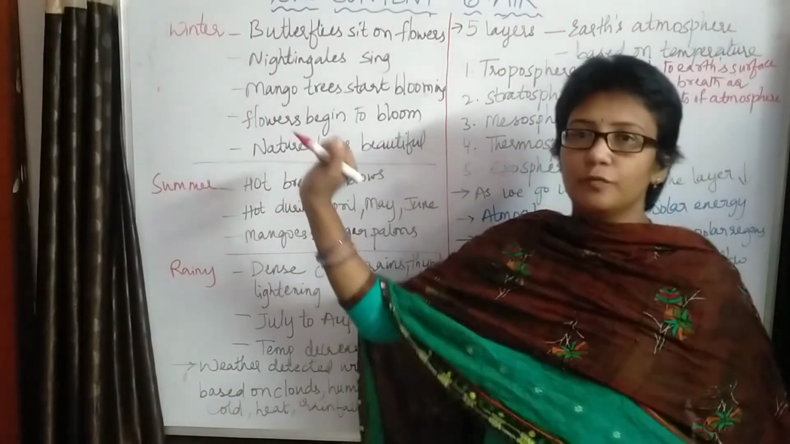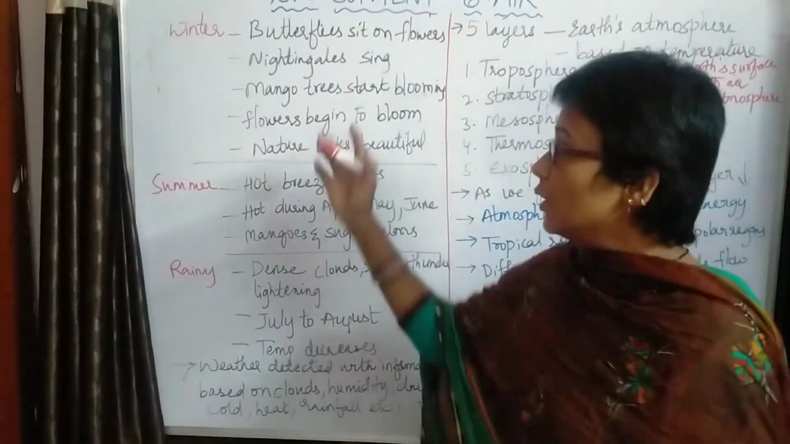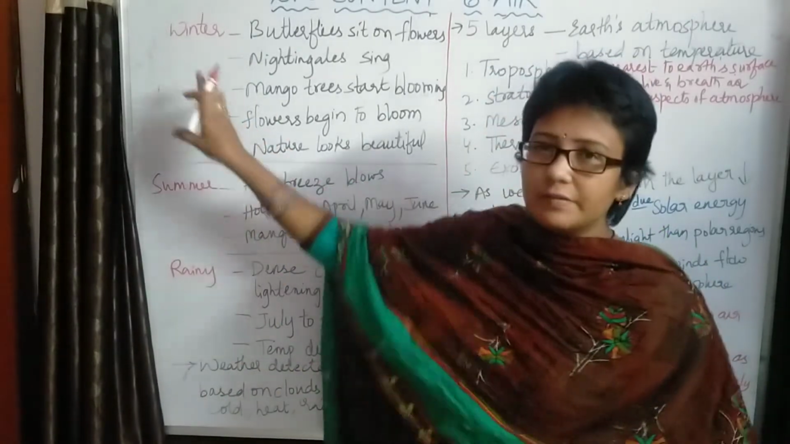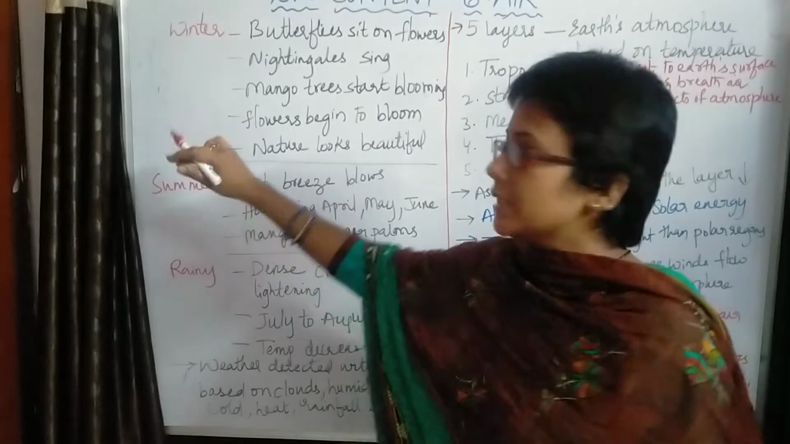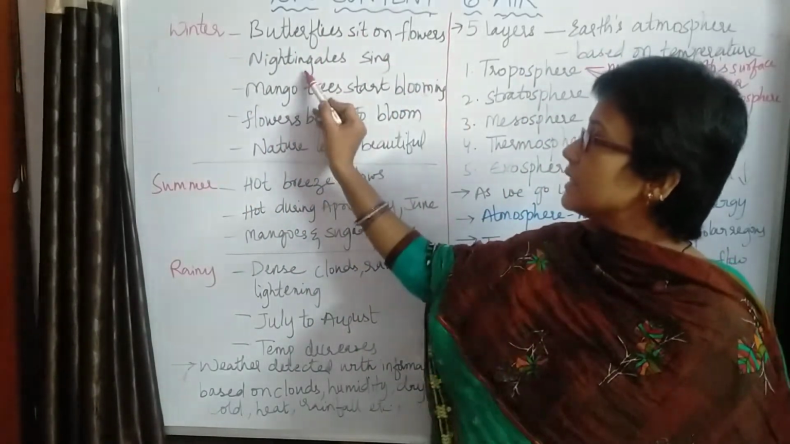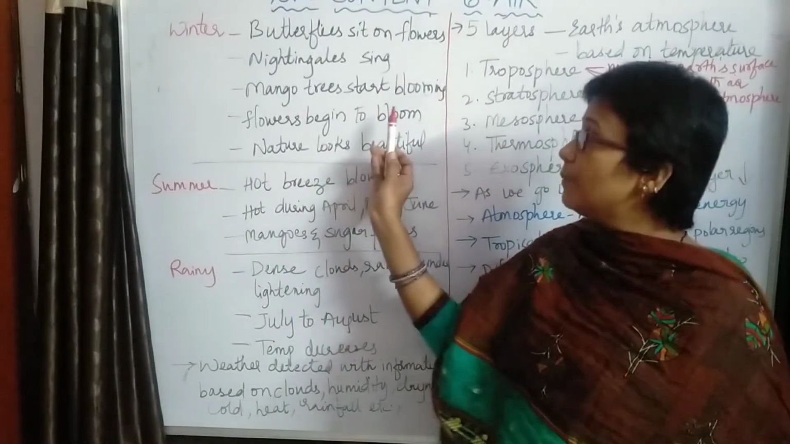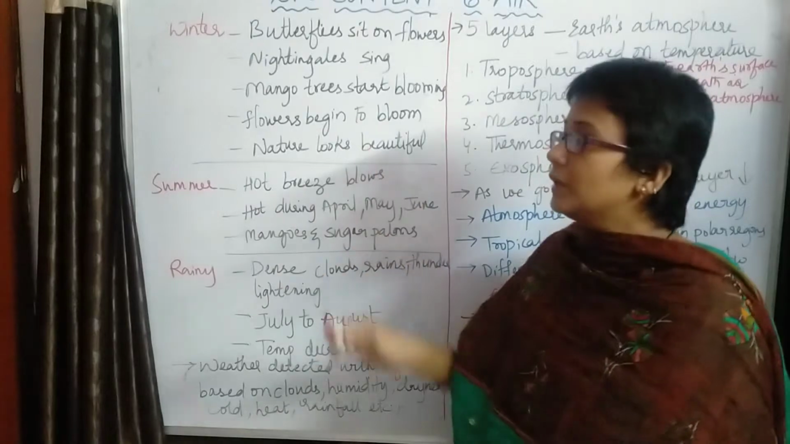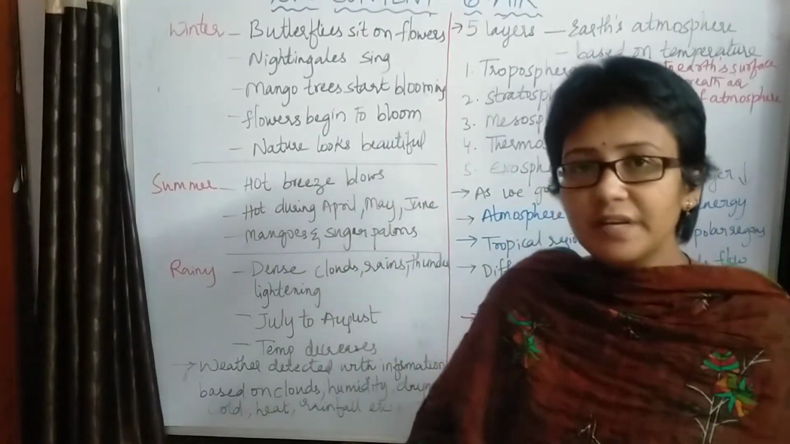So we have 3 seasons, which we have already discussed: winter, summer and rainy season. For the winter season, we have some specialities. During the winter season, butterflies sit on the flowers. Nightingales will sing, mango trees will bloom, flowers of different plants will start blooming, and nature will look very beautiful during the winter season.